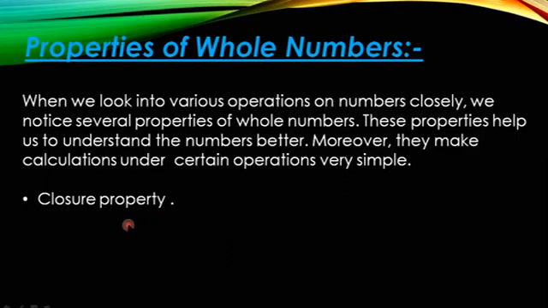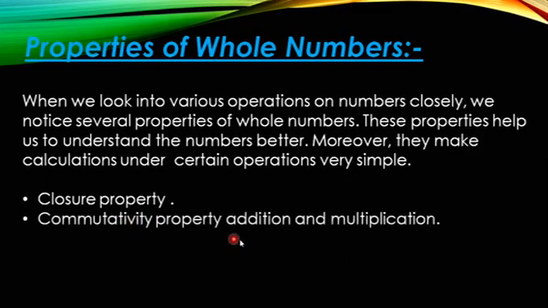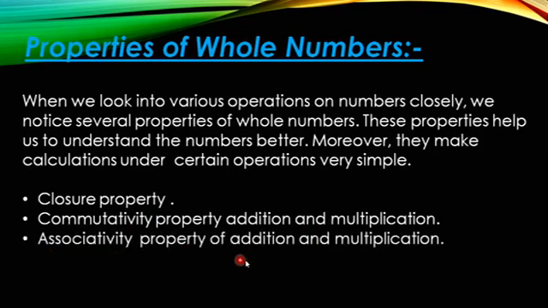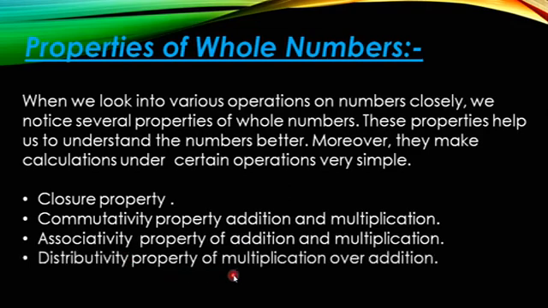First one is the closure property. Next, the commutative property of addition and multiplication, the associativity property of addition and multiplication, then the distributivity property of multiplication over addition. So these are the 4 things: closure property, commutative property, associative property, distributive property. These are the 4 properties we are going to learn. Now first let us see the closure property.